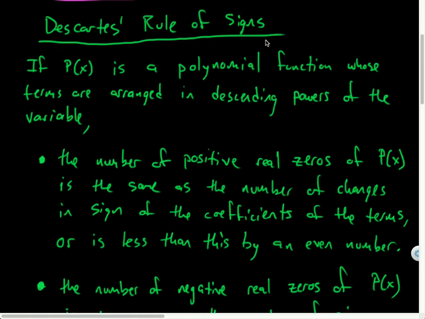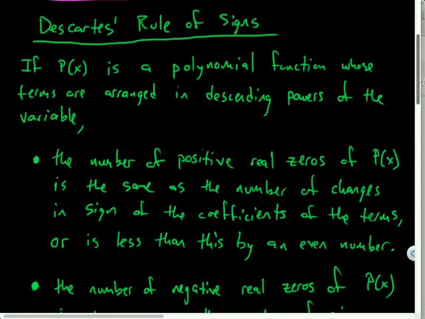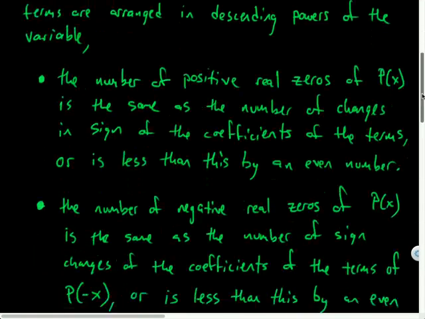So, he said, and he must have just been really looking at a lot of polynomial functions one day to figure this out. He said, if p of x is a polynomial function whose terms are arranged in descending powers of the variable, that's just called standard form, by the way, he has two facts that conclude.